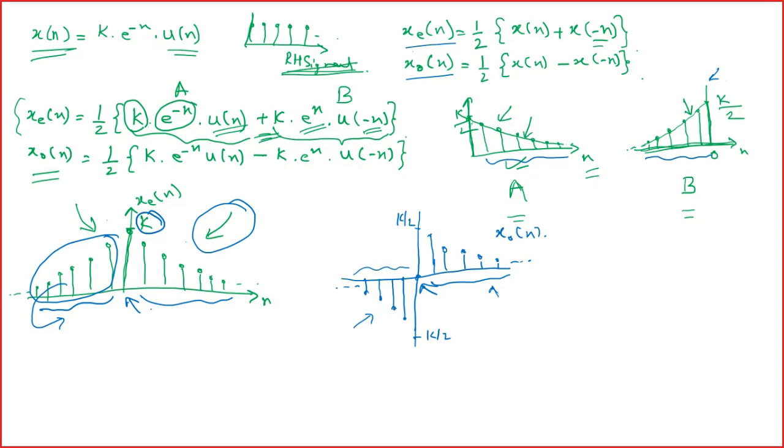Now let us take another example. In this case, say we are given a signal x n which is 0 for n less than or equal to 0, and 2 for n greater than 0. Sorry, the first part is for n less than 0.